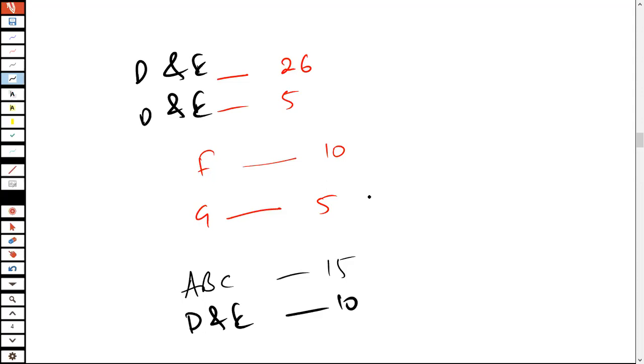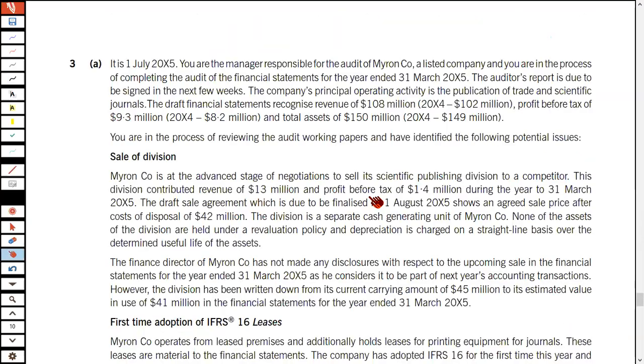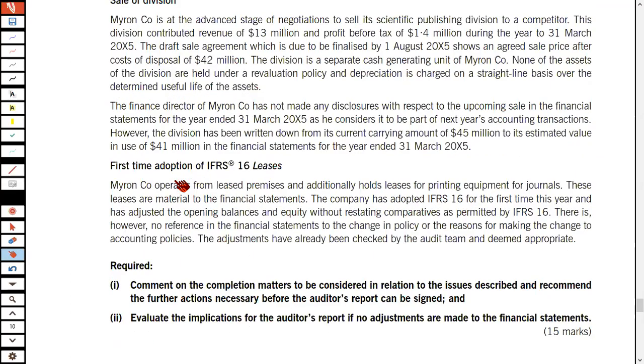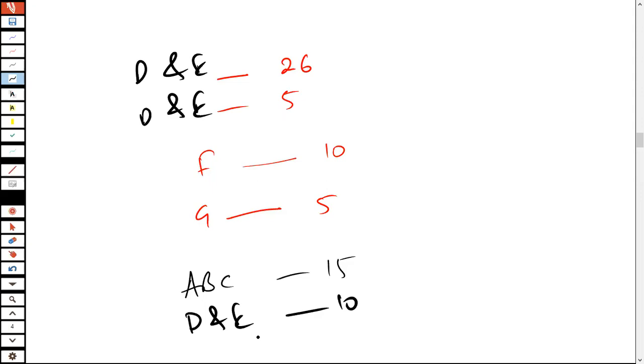Okay, let's move a bit forward and discuss further. You've got now question number 3. If I talk about question number 3, you could see there is already reference to some of the accounting standards. But it says comment on the completion of the matters to be considered in relation to the issues described in the auditor's report that can be signed, further auditor's report, etc. Again, it's section D and section E, which is 15 marks.